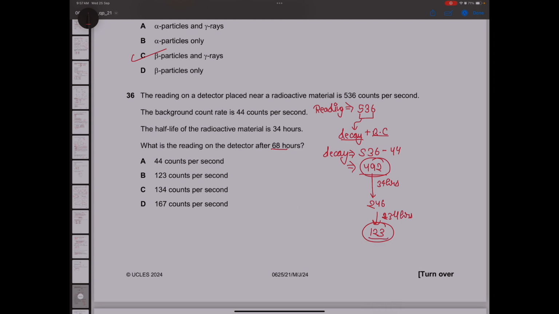But now they're asking the reading on the detector. Just think about it. The detector will still count the background count, right? So 123 plus 44 you will have to do. The answer will come out to be 167.